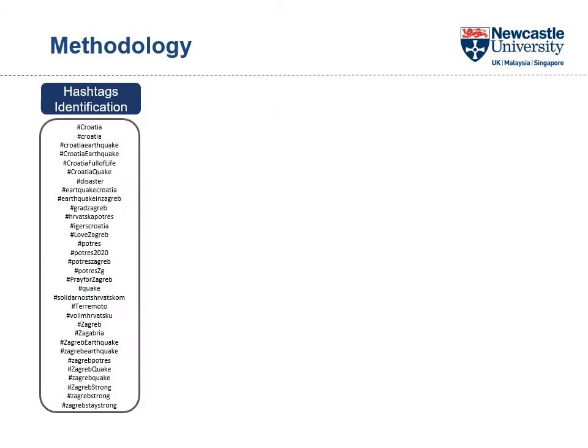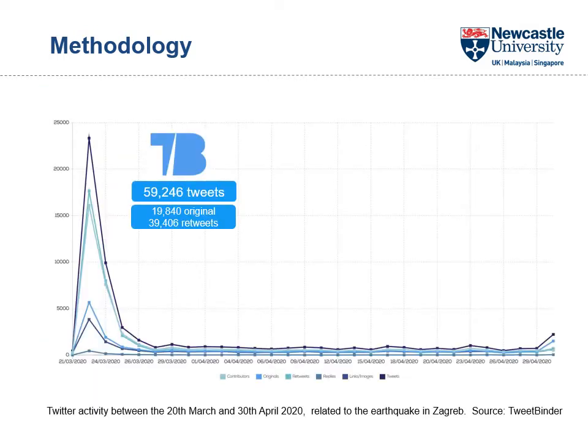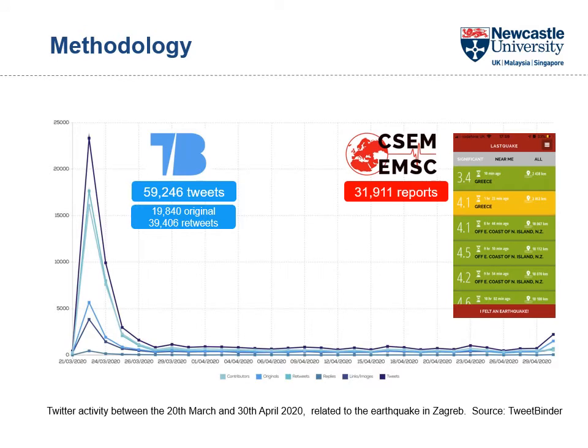Monitoring social media such as Twitter, it is possible to identify the hashtags related to the event. The final hashtags chosen are in this second box. After that, we start with the data collection. Here we can see the amount of data collected from Twitter and the Lastquake app.